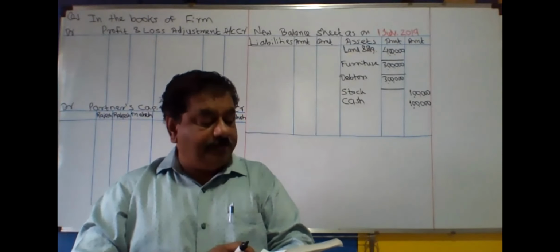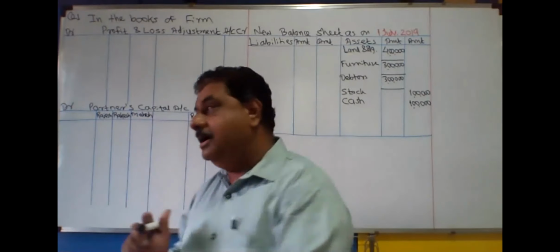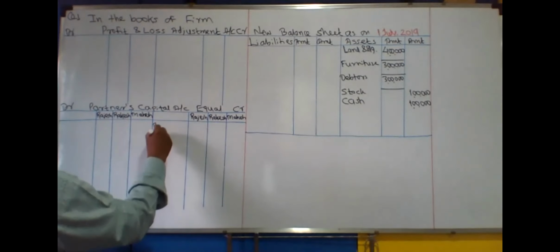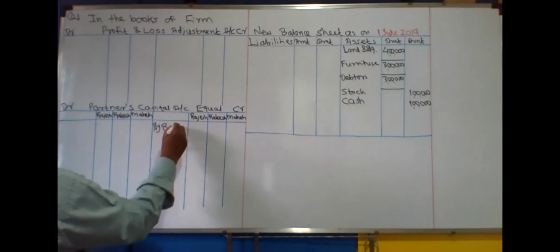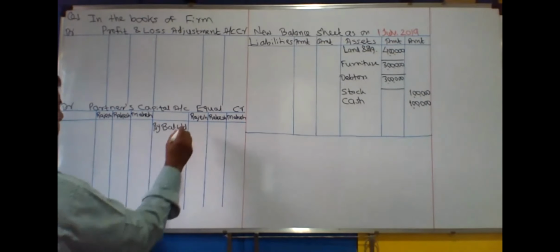Then capital account of partners Rajesh, Rakesh and Mahesh. You are supposed to read it as By balance brought down. 35 lakh rupees, 2 lakh rupees and 2 lakh rupees.